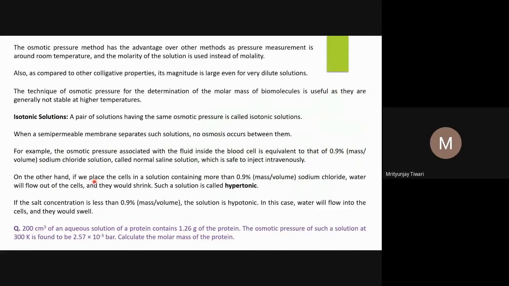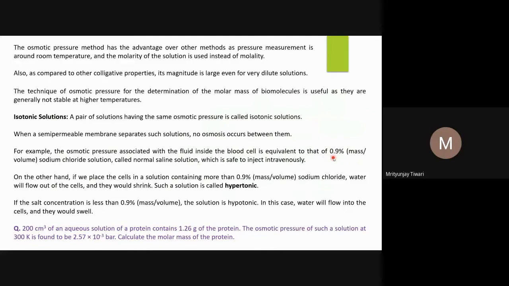And that is why this concentration of sodium chloride is there in the saline solution that we inject intravenously for certain purposes, when someone needs water, like in diarrhea and other conditions. So this much pressure must be there. If the concentration of sodium chloride is more than 0.9%, what will happen?